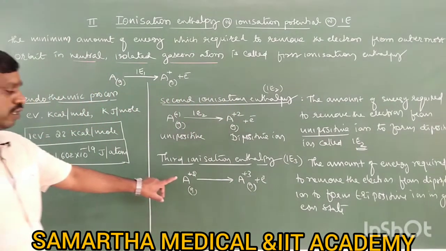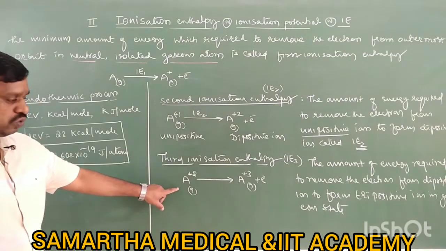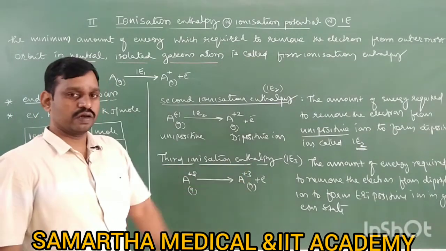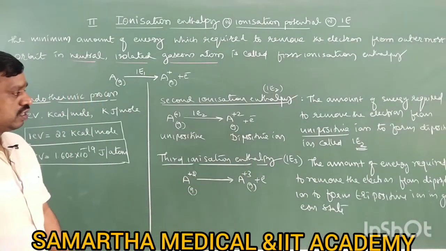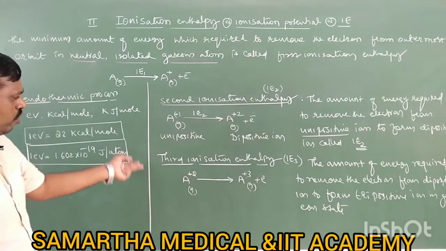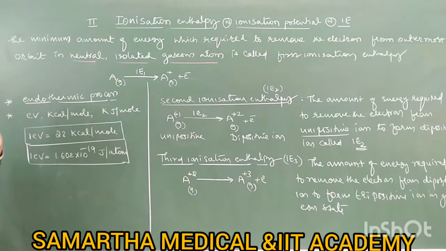This is represented by A plus 2 to A plus 3 plus electron. Similarly the units are also the same: kilocalories per mole, kilojoules per mole, electron volt. Next, what is the order of ionization enthalpy? Which ionization enthalpy is more, either first or second or third?